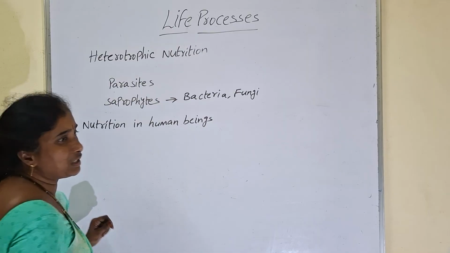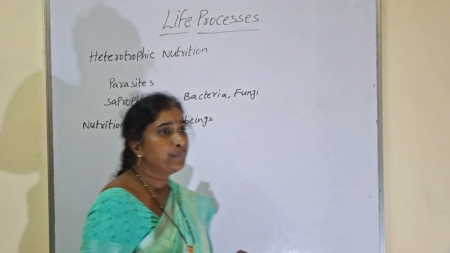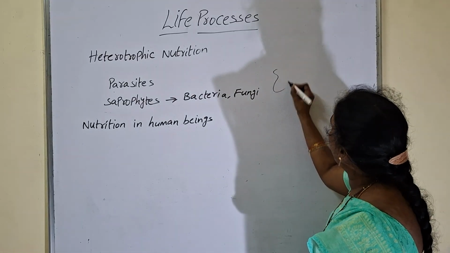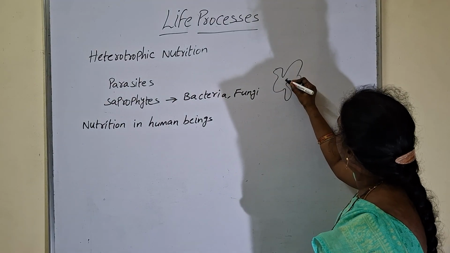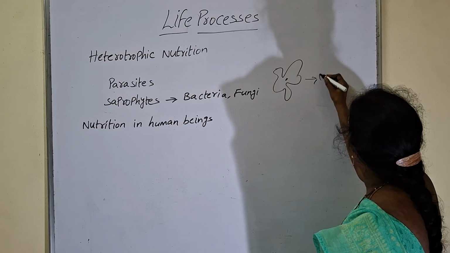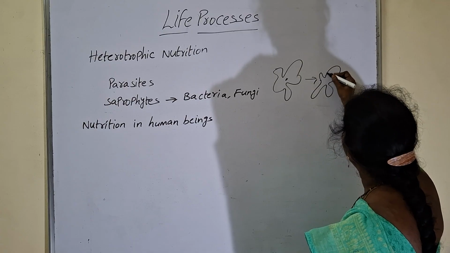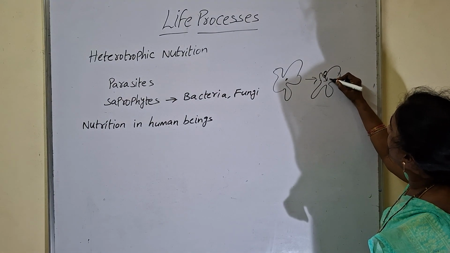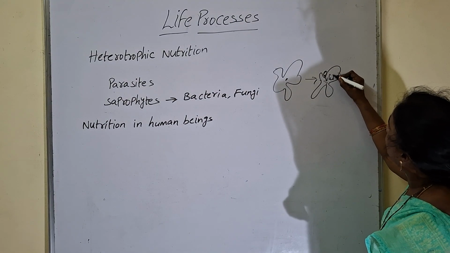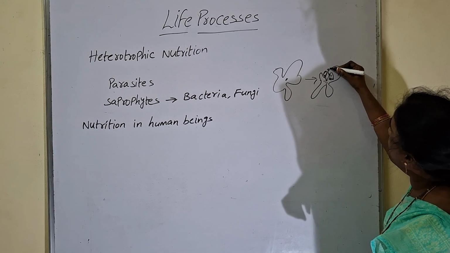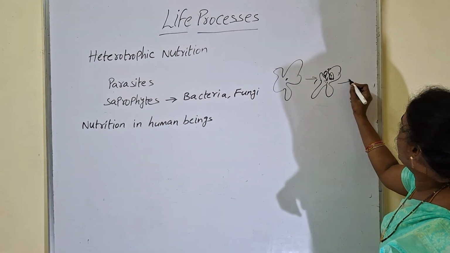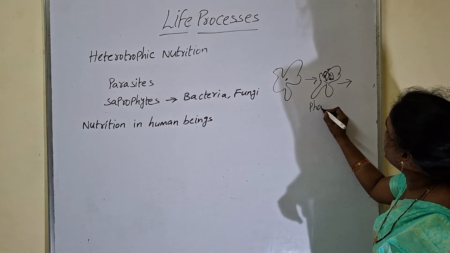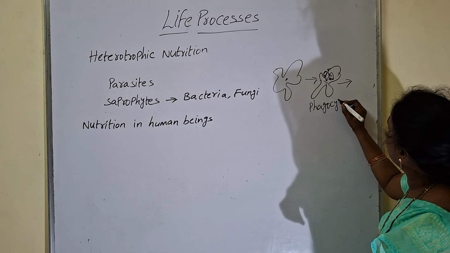If it is a unicellular organism, only with the help of a single cell, organisms can obtain their food. Example, amoeba. Amoeba is shapeless, irregular in shape, so whenever a food vacuole comes near the amoeba, through the body surface only, it can intake the food vacuole. After entering the cytoplasm, the food vacuole is digested, and again through the body surface only it will send out the waste material. So this mode of nutrition in amoeba is called phagocytosis. This is called phagocytosis.